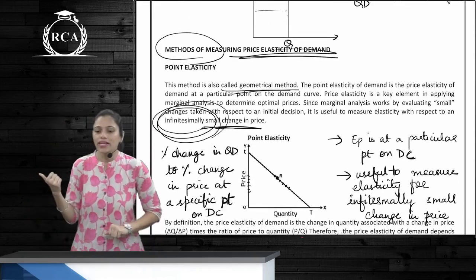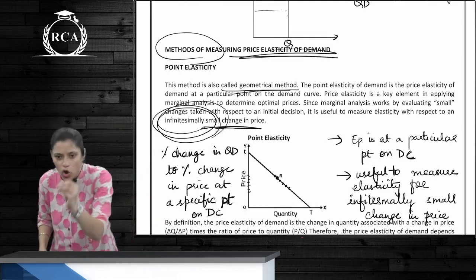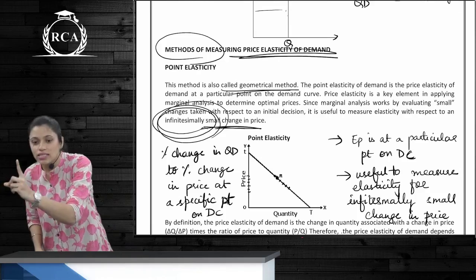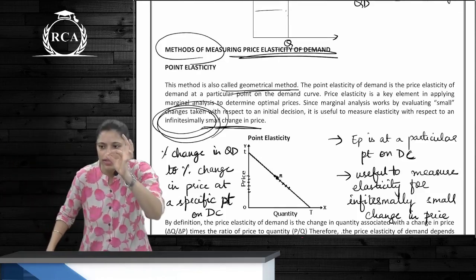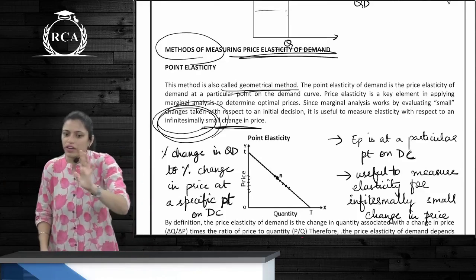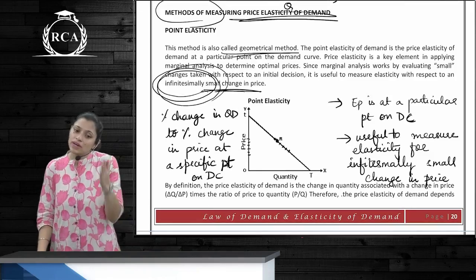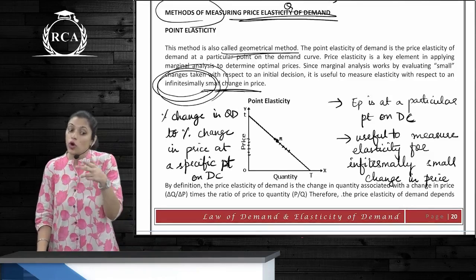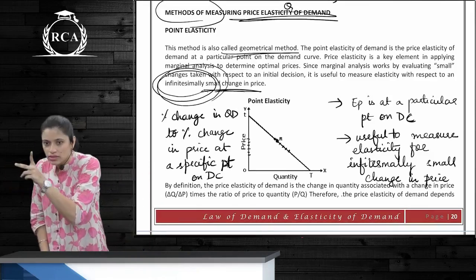First, point elasticity. When there is an infinitesimally small change in price, what will be the impact on quantity demanded at a particular point is what we are trying to find out in point elasticity of demand. So it's basically percentage change in quantity demanded to a percentage change in infinitesimally small amount of price. Yes?